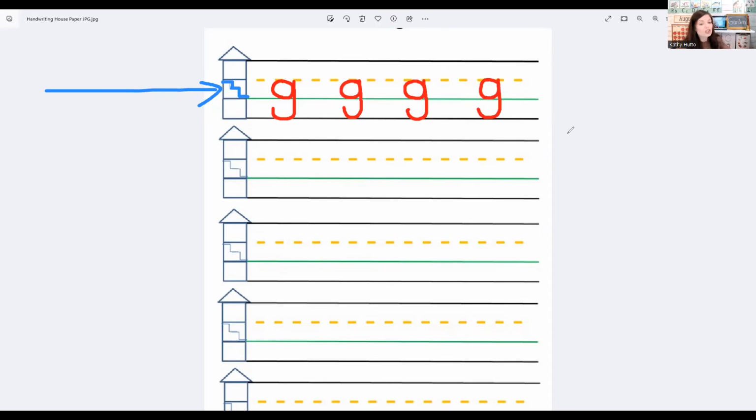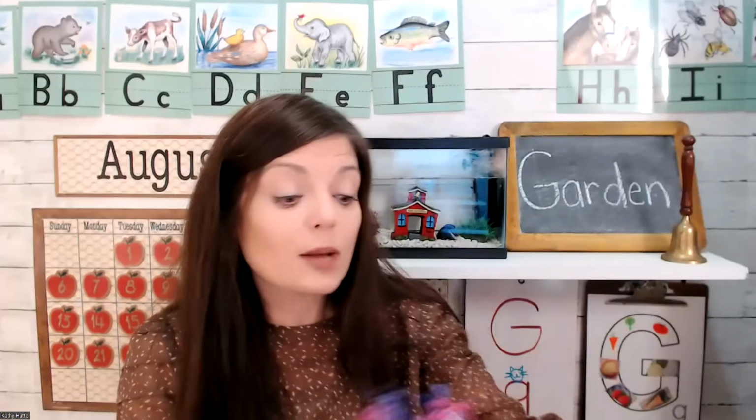Well, I know that you are doing such a great job listening and learning and practicing your letters. So I'm going to cheer for you and give you a sticker for handwriting time. Well, now we know how to recognize G, we know how to write letter G, so it's time next for us to talk about the sound that G makes.